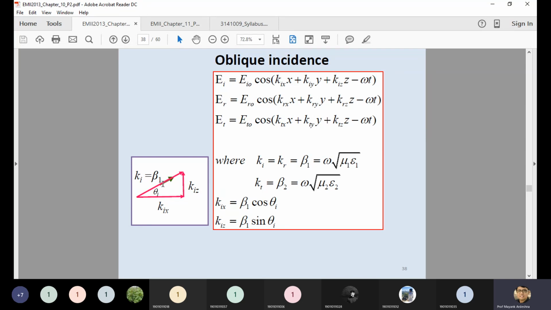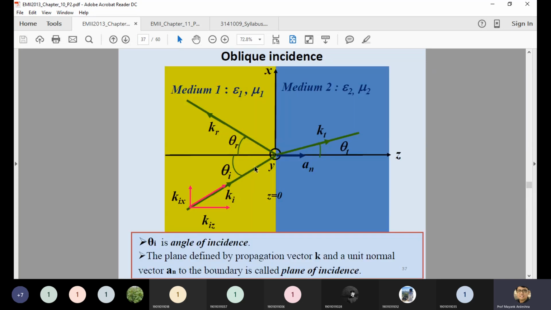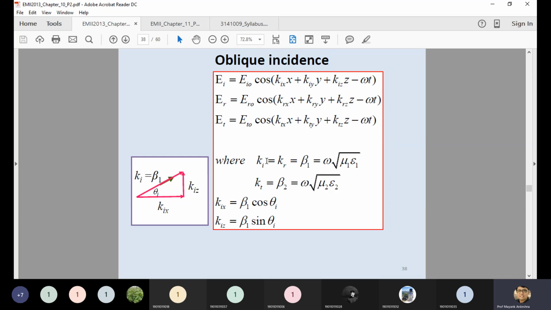So you can see this is our Ki. K is the wave vector, which has two components, Kiz and Kix, according to the angle you have selected. In this case, the angle is theta I. If I assume this is theta I, then definitely this is also the theta angle in the z direction.